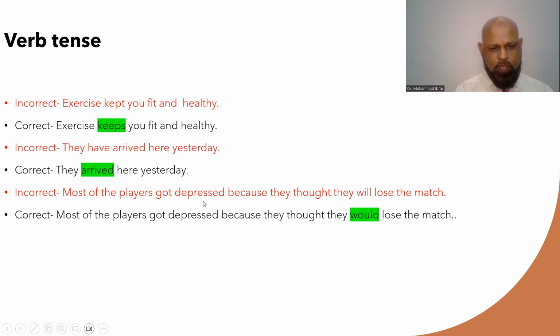Most of the players got depressed because they thought they will lose the match. Now, got depressed is in the simple past, and here will, simple future. So now let's look at the correct sentence. Players got depressed, simple past. So will, we have to use the past of will, which is would. So got depressed, would lose the match.